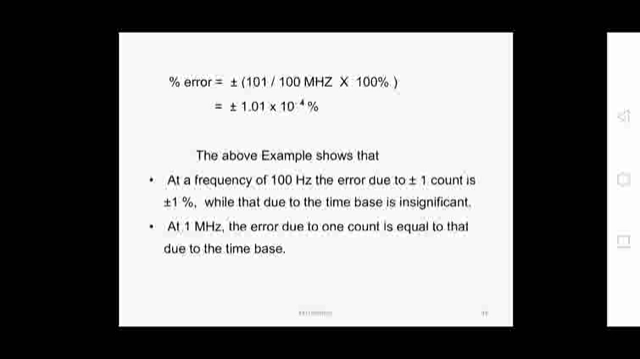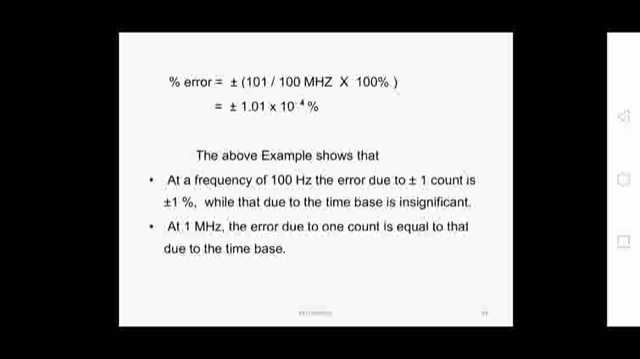So at a frequency of 100 hertz, that is at low frequencies, the error due to plus or minus 1 count is how much? It is plus or minus 1%, as we are neglecting the time base as it is very small. So the error due to the time base is insignificant. So at low frequency, error due to plus or minus 1 count is plus or minus 1%, while that due to the time base is neglected.